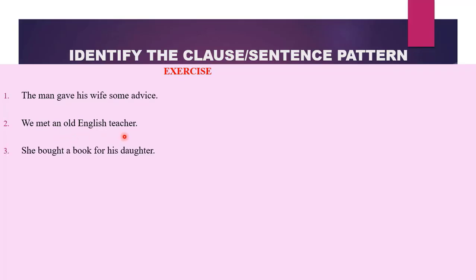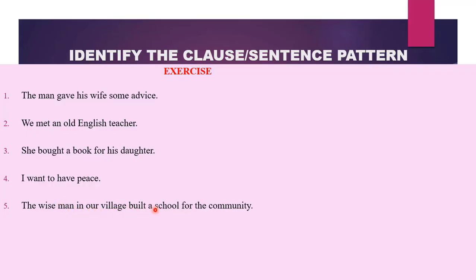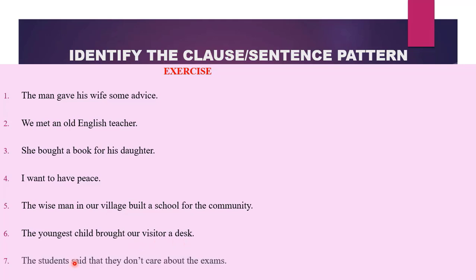Now that we know the SVO and SVOO patterns, try to identify the sentence pattern in these sentences. The first one, the man gave his wife some advice. We met an old English teacher. She bought a book for his daughter. I want to have peace. The wise man in our village built a school for the community. The youngest child brought our visitor a desk. The students said that they don't care about the exam. You can pause the video and write down the sentence patterns. Let us see the answers.